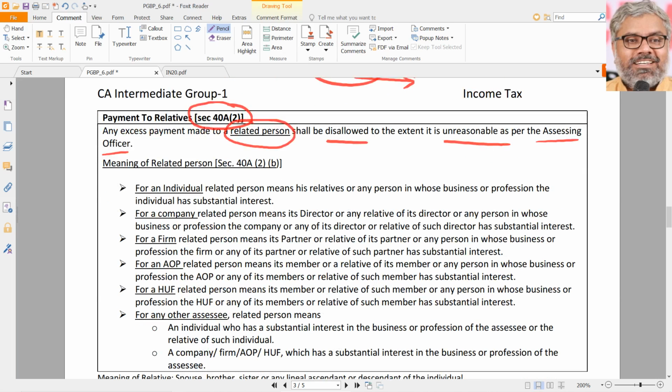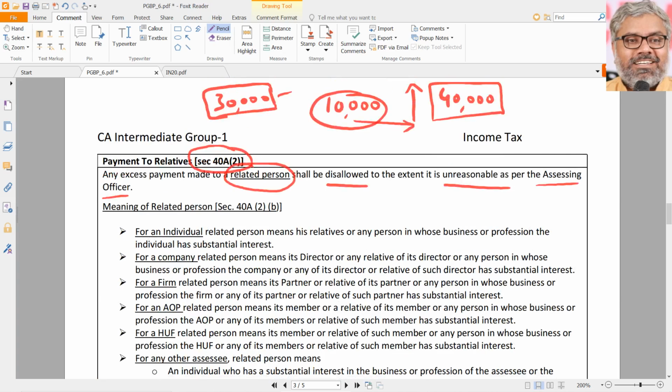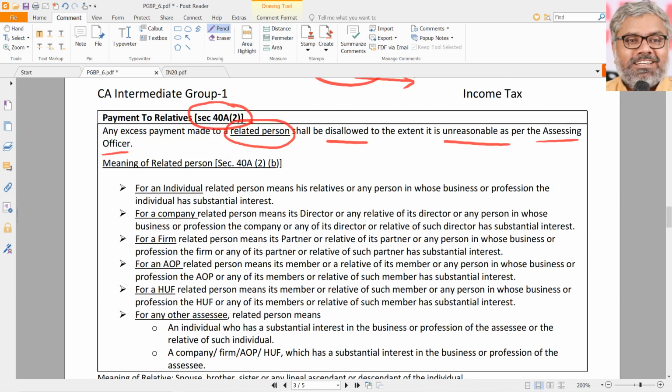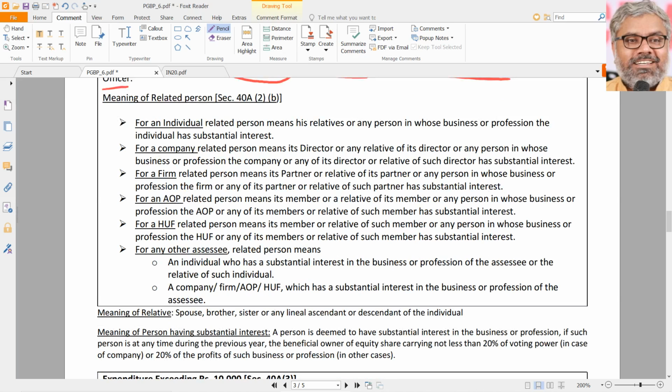But of course, in reality, it will not be done by the SSC himself. It will be done by the assessing officer. If the assessing officer feels there is any unreasonable amount paid by the SSC to his own relatives or related parties, then the assessing officer can disallow not the entire amount, only the excessive amount. That is the section 40A(2).